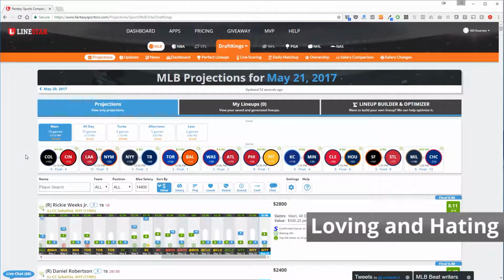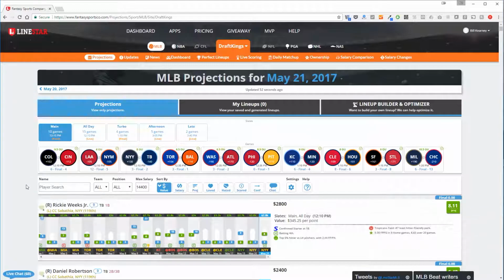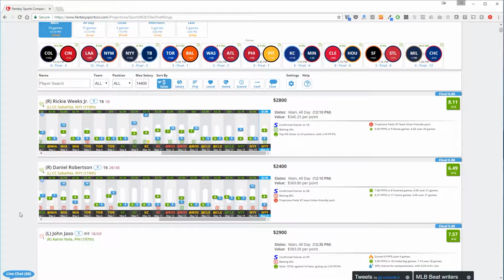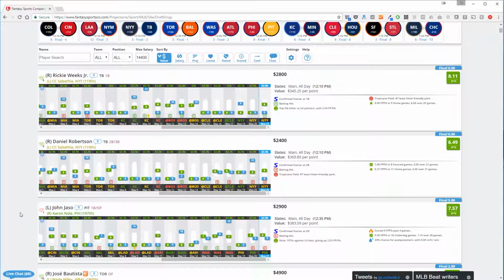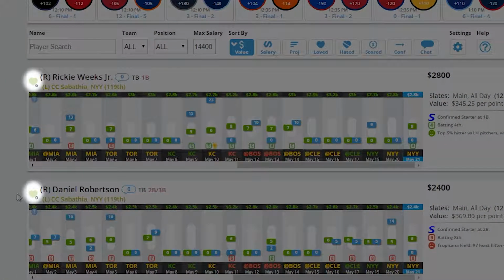Loving and hating is a powerful feature that allows you to include or exclude a certain player from all of your generated lineups. If you mark a player as love, it forces them to be included in your lineups. Hate will exclude them from your lineups. Look for the green heart to the left of the player's name.